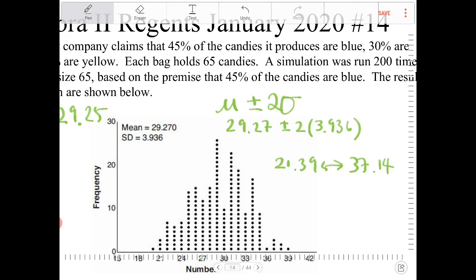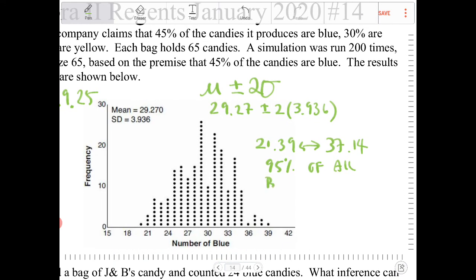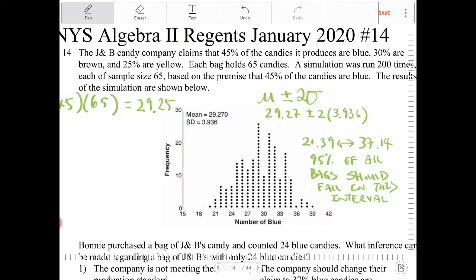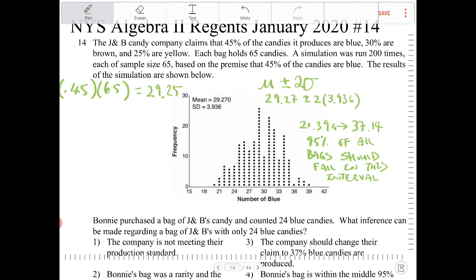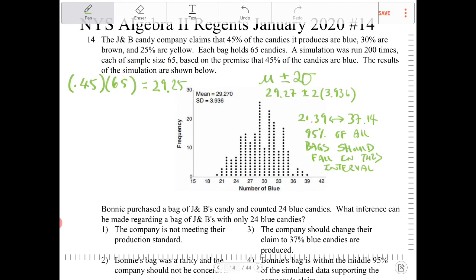So what this implies is 95% of all bags should fall in this interval. So looking at Bonnie's bag here, she has 24.